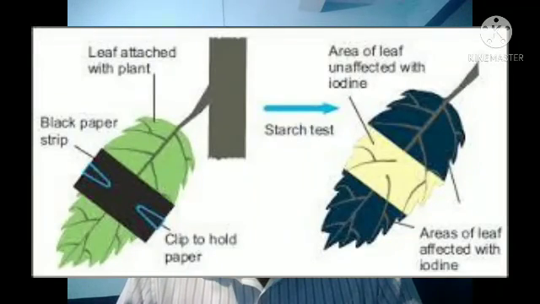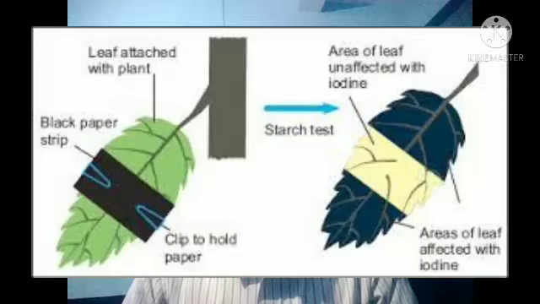Again we will find the result that the color of covered leaves will not change, but uncovered leaves turn dark blue black.